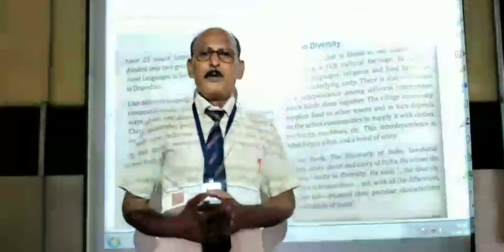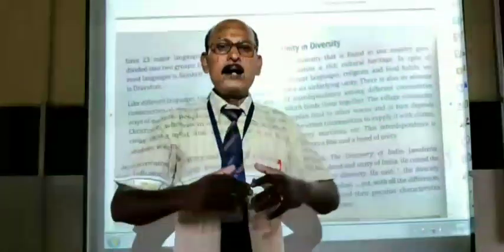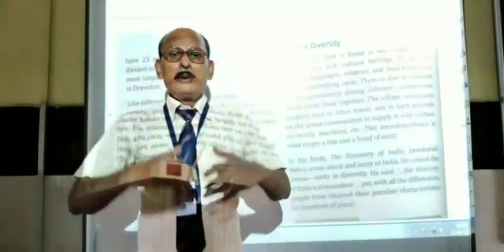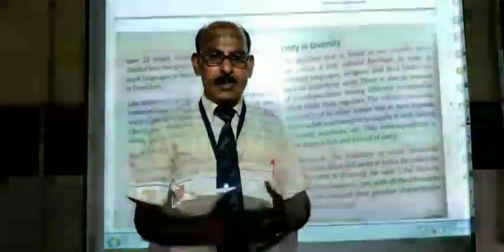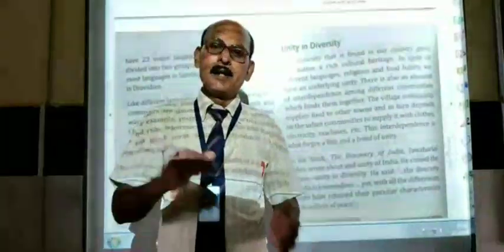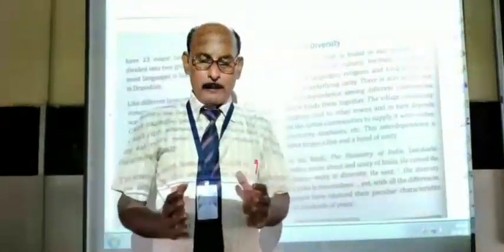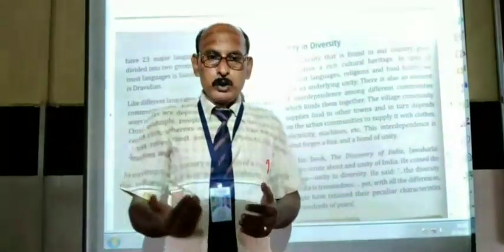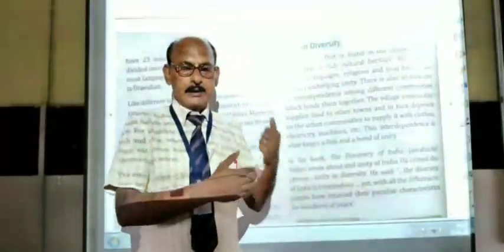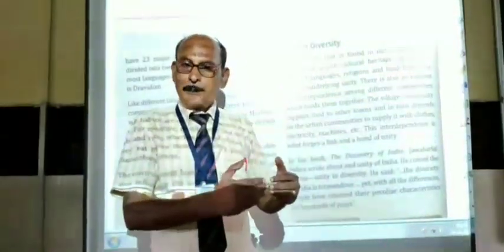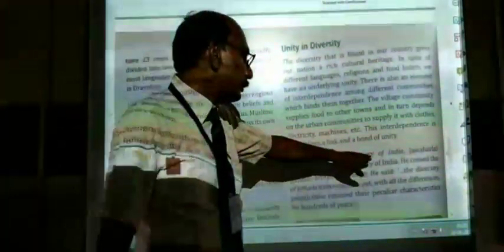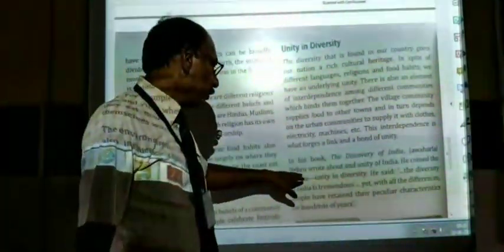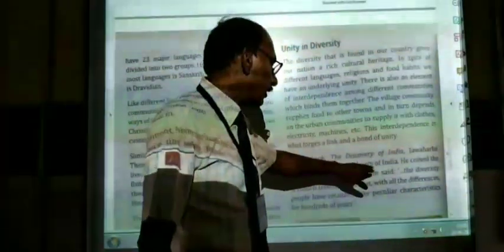So in this way, we come to know that we are different, engaged in different occupations, but we all are dependent on each other. We all are bound. So, village people are dependent on the town people, and town people are dependent on the village people. Now, talking about the book The Discovery of India, Jawaharlal Nehru wrote about the unity of India.